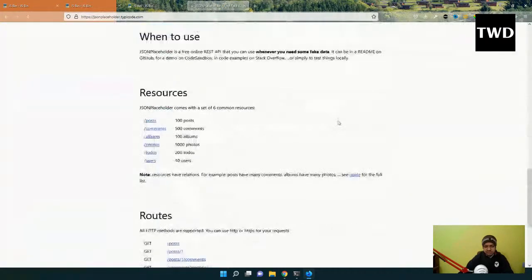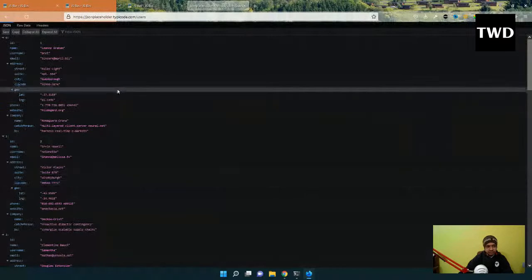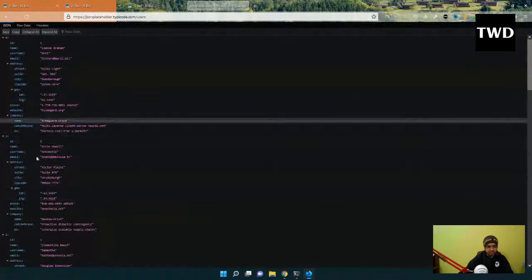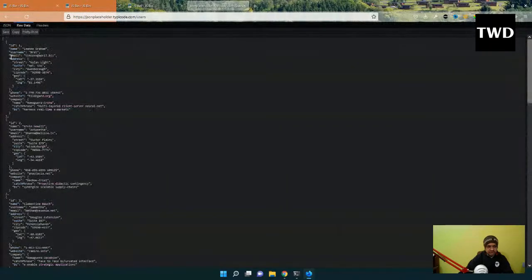This is not fake, but they have created some very good API endpoints. They have like this posts API endpoint, users API endpoint. So we'll use the users API endpoint. If I go to this users API endpoint, it gives us this raw data, an array of objects, and we can loop through it. But this is an API endpoint. This is not just any site. So this is how the data moves on the internet.